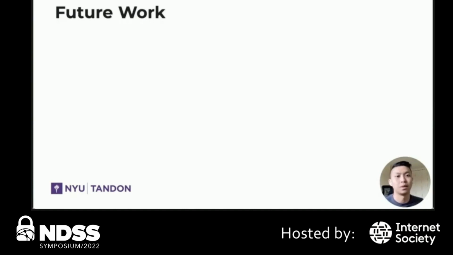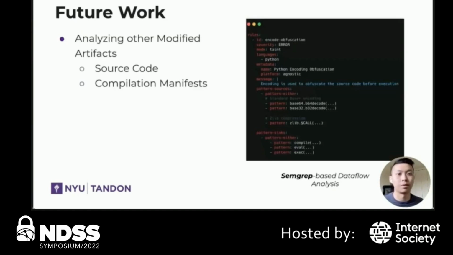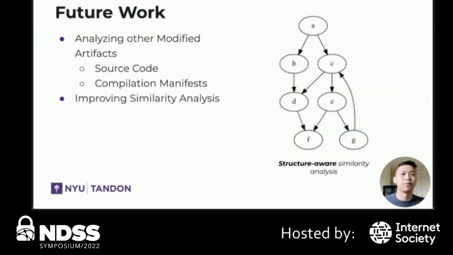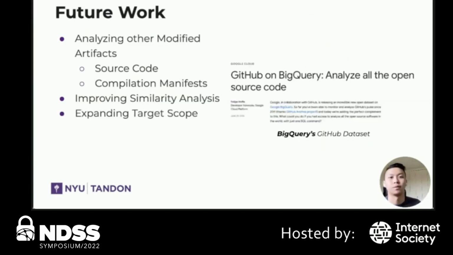We also want to talk about some of the future work in this area as we aim to continue our research. One big area is expanding our analysis to incorporate source code and compilation manifest changes. This involves incorporating tooling that can enable data flow analysis to recognize adversarial capabilities. Our work can also benefit from really improved similarity analysis, where rather than determining similarity from a sliding window-based algorithm like SSDeep, we utilize heuristics that are much more structured and context-aware, such as through control flow graphs.